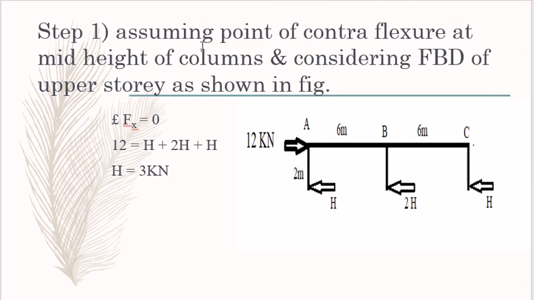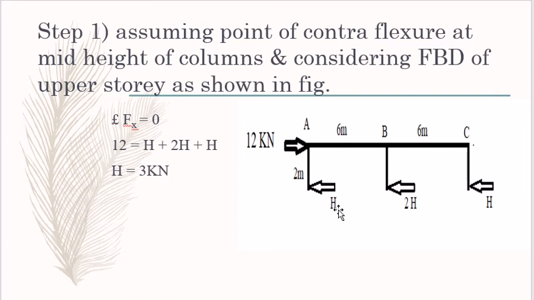First, assuming the point of contraflexure at the mid height of the column, consider the FBD of the upper story as shown in the figure. Here we consider the upper story of the building, and according to the assumption, at mid height of the column we consider the contraflexure point. According to our assumption, the total horizontal shear at any floor is divided among all columns on the basis that each interior column takes twice as much as an exterior column.